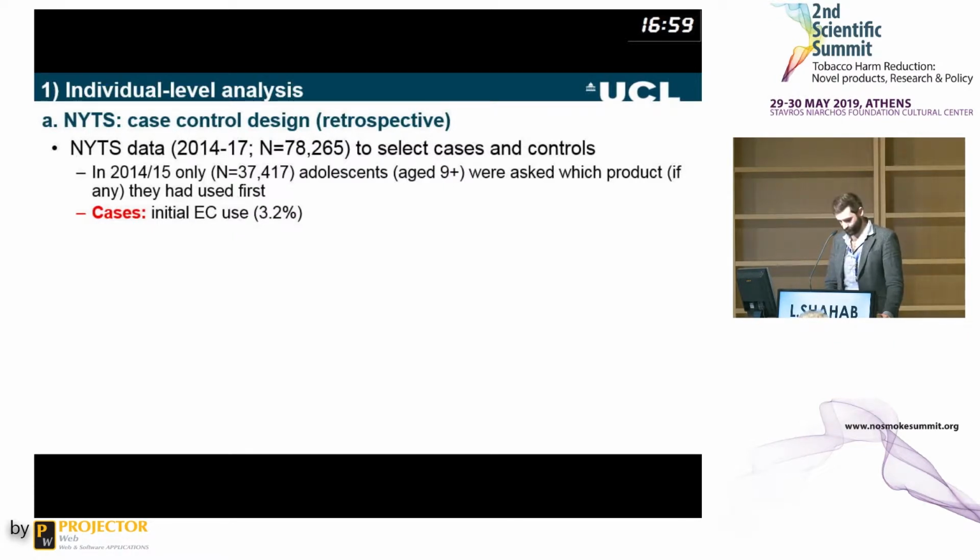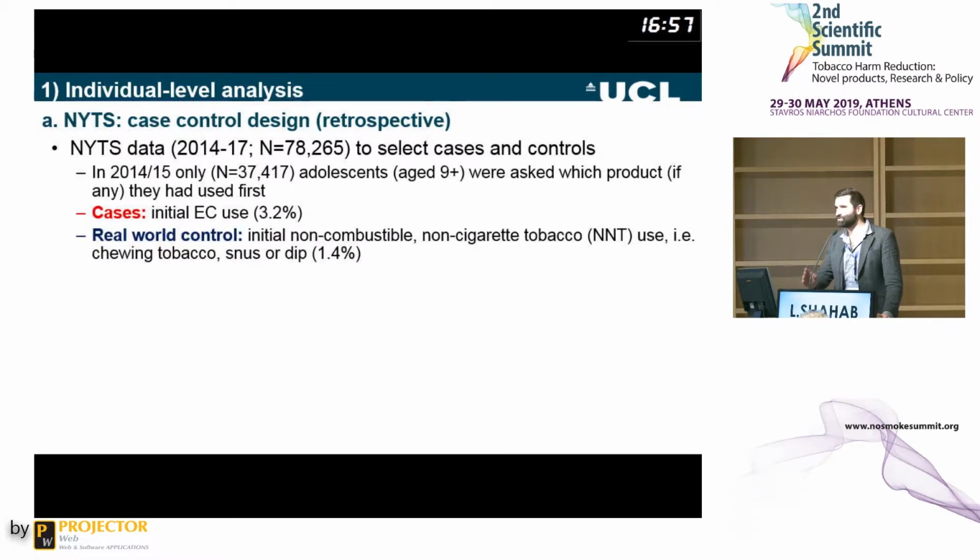That was about 3.2%. And then we also selected a real-world control group: those kids who use products very similar to an e-cigarette, but not an e-cigarette. So non-combustible, non-cigarette tobacco, for instance chewing tobacco, snus, or dip, that's about 1.4%. The reason we use this behavioral control group is that they're probably quite similar to kids who use an e-cigarette because of various things, including common liability. And so this reduces confounding when answering the question about the impact of use of these products on subsequent smoking.